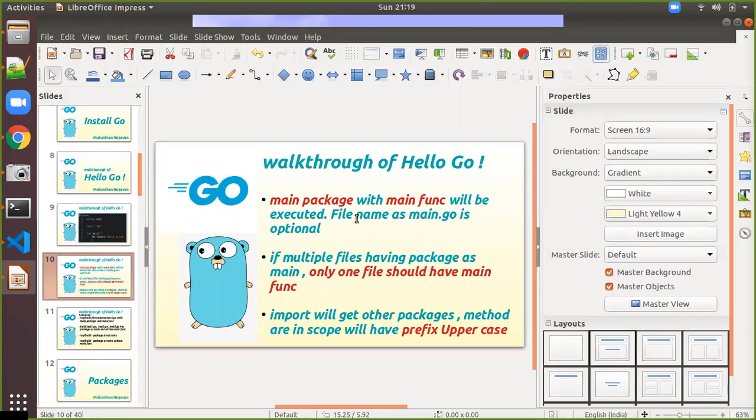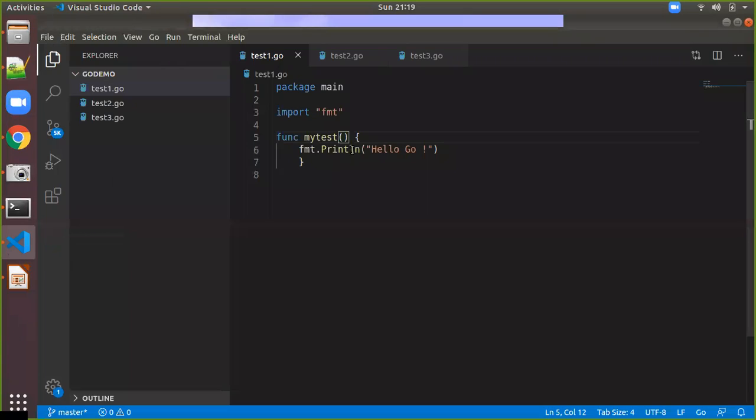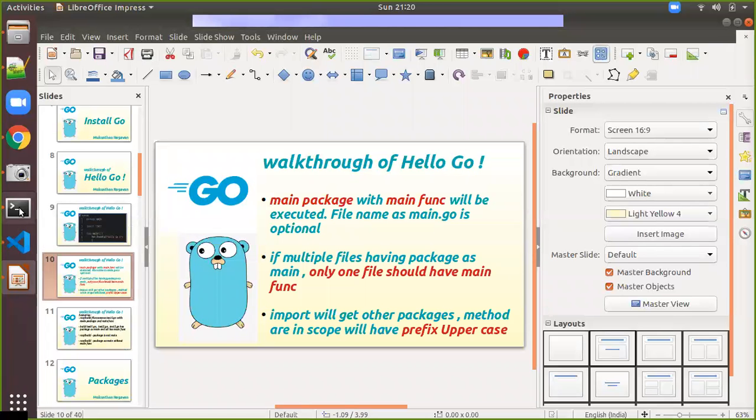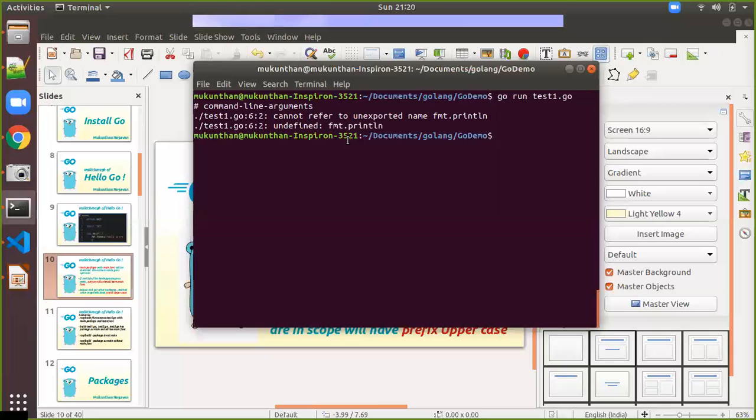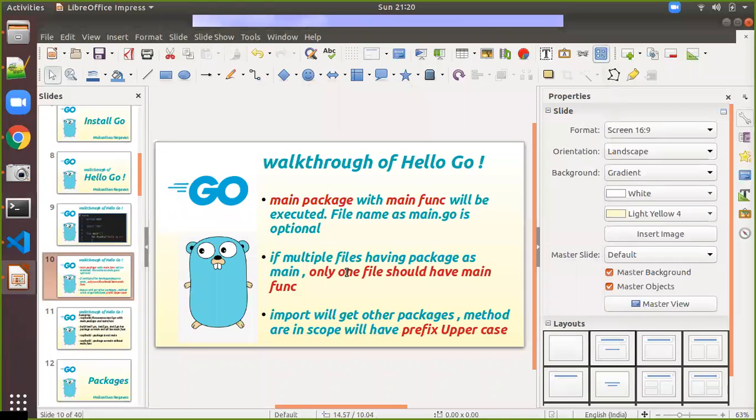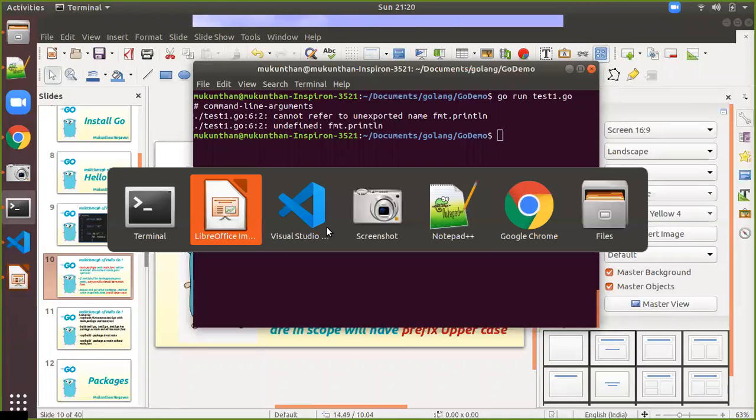And the first letter will be uppercase. We can confirm that here. Here it is P, the capital letter P. So let's try to change P and see whether I get an error or not. Control L and just run the same file, and you will get: cannot refer to unexported name fmt.println. Undefined: the fmt package does not have any method called println starting with lowercase. So it should have the uppercase, then only will it work.